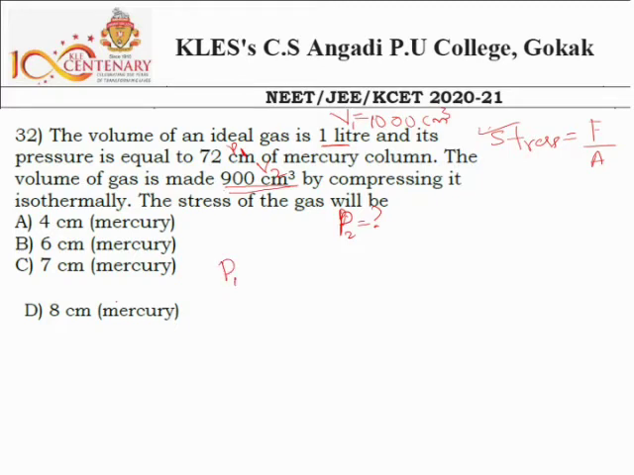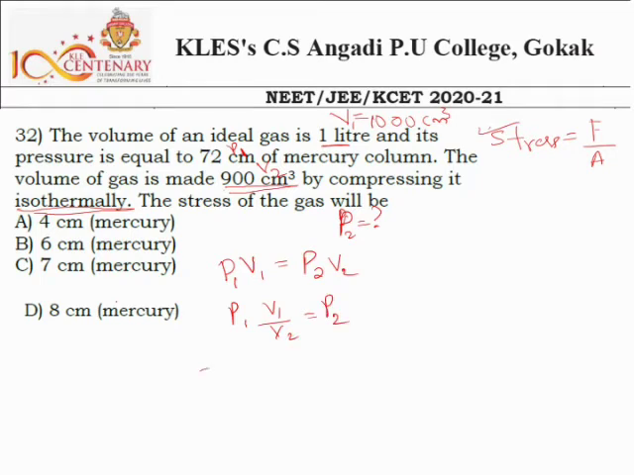So first, we have to get the value of P2. We know P1 V1 is equal to P2 V2. This is the isothermal equation, and they said it is isothermally compressing. Next, I want P2. So P1 into V1 divided by V2 is equal to P2.